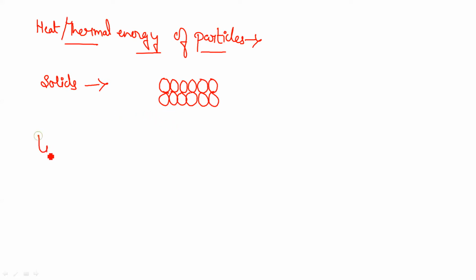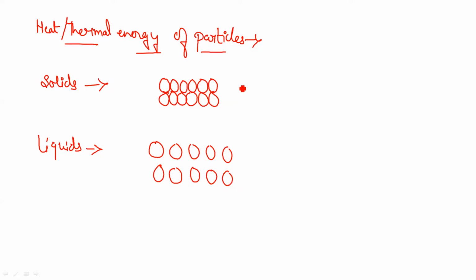While in case of liquids, they were loosely packed, which means some space was provided between them. Therefore, they are called loosely packed.